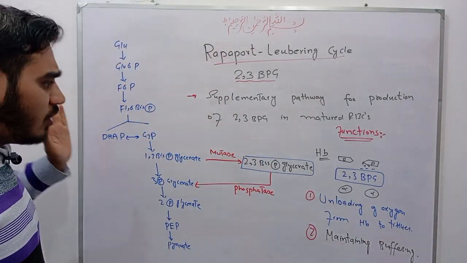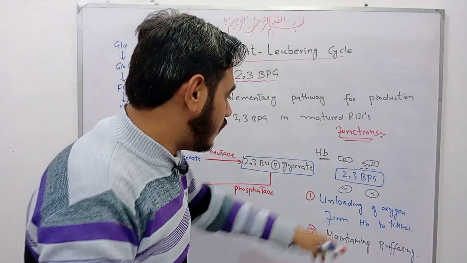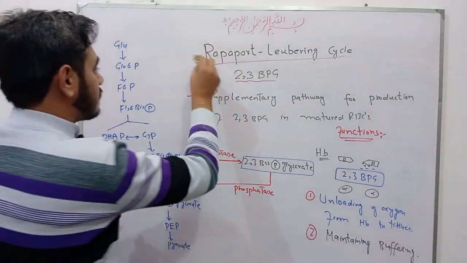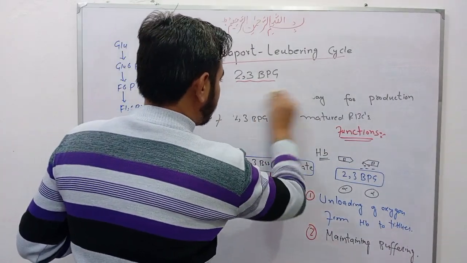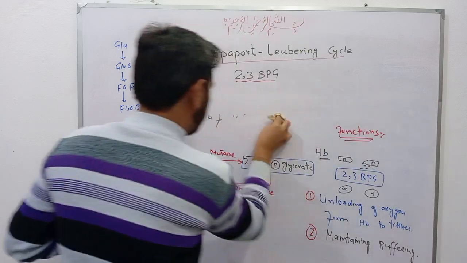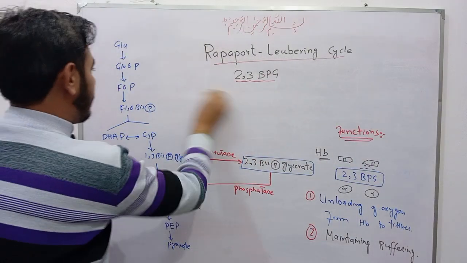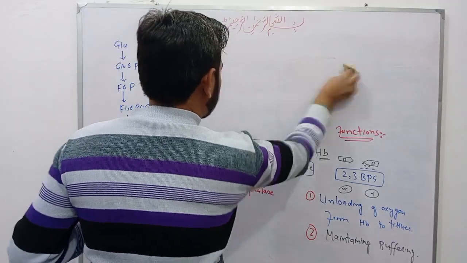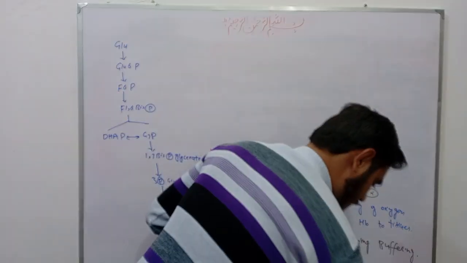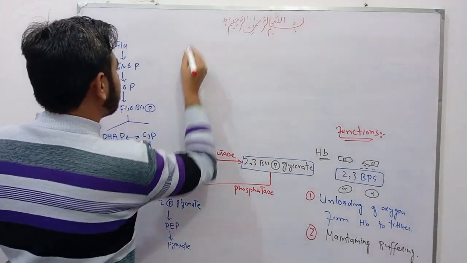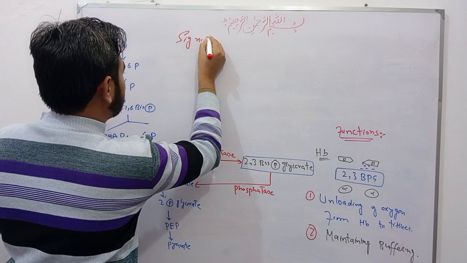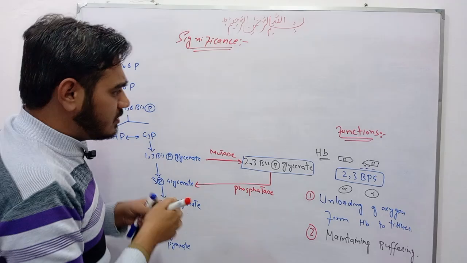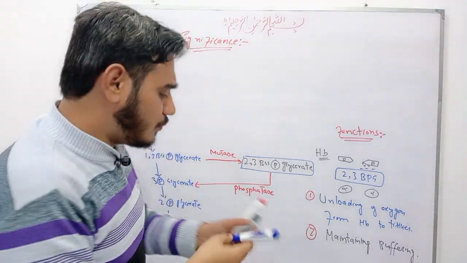So students, now coming to the significance of this 2,3-bisphosphoglycerate. It is very important in anemia.